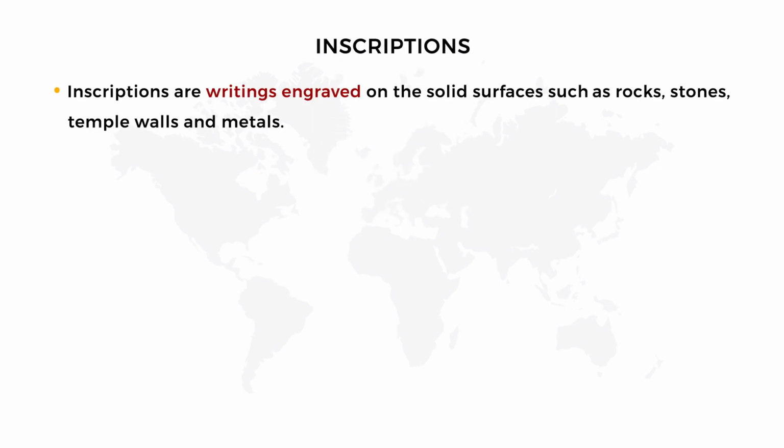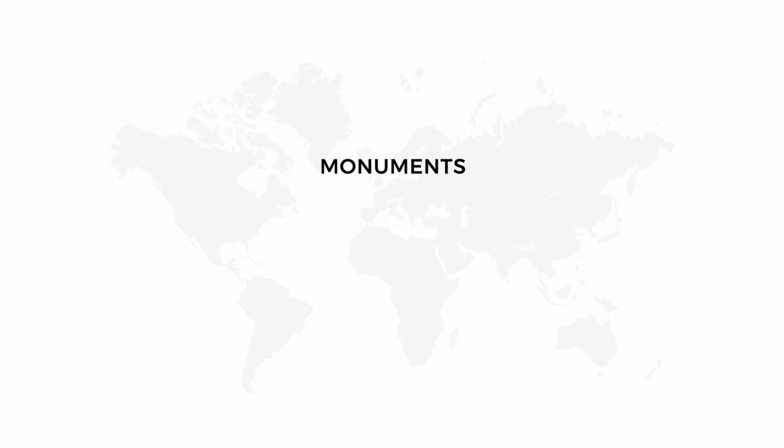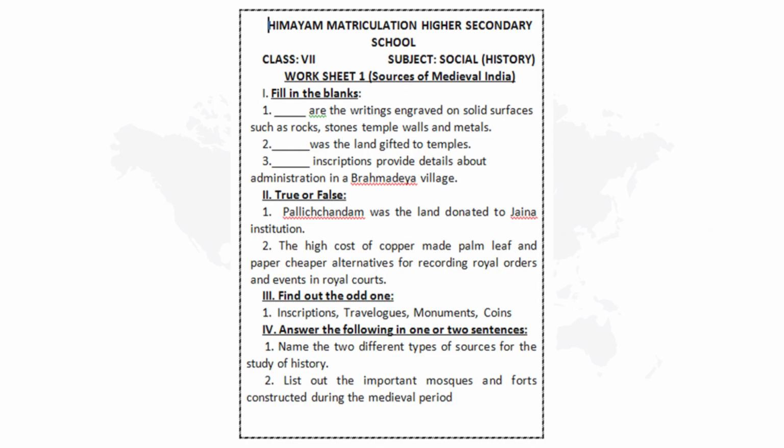So in inscriptions, what all did we learn? Inscriptions are the writings engraved on solid surfaces. That is the definition for inscriptions. And then we learned what information we are getting from the inscriptions, isn't it? And after that, monuments. Monuments are in the form of temples, mosques, palaces, tombs, minars and minarets, isn't it? We learned a few examples for each, isn't it? Very good. Now this is the worksheet for this session.